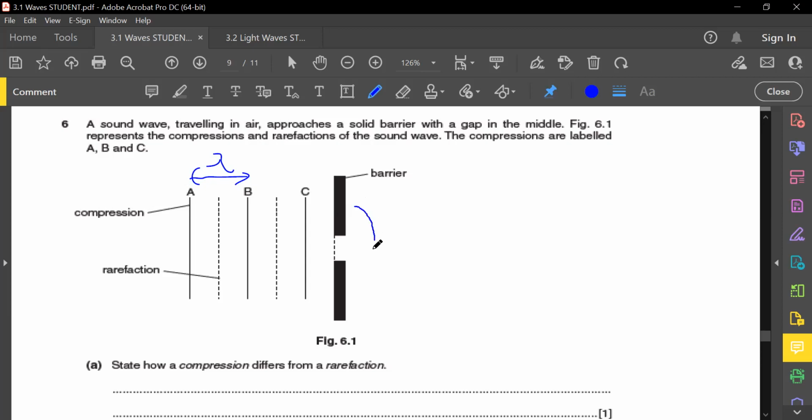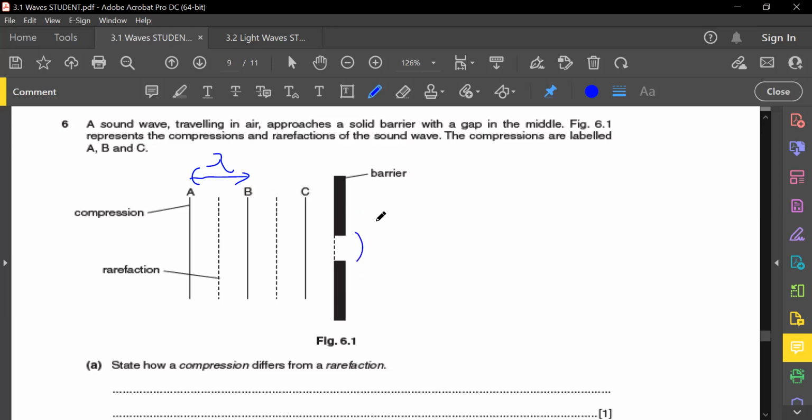Is it supposed to start here or is it supposed to start at the opening? Shen, which one? Do I start here or do I start here? One or two? Two. It should be the opening of the gap, guys. When you draw, you cannot start off with drawing like this. You will lose your mark straight away, guys.